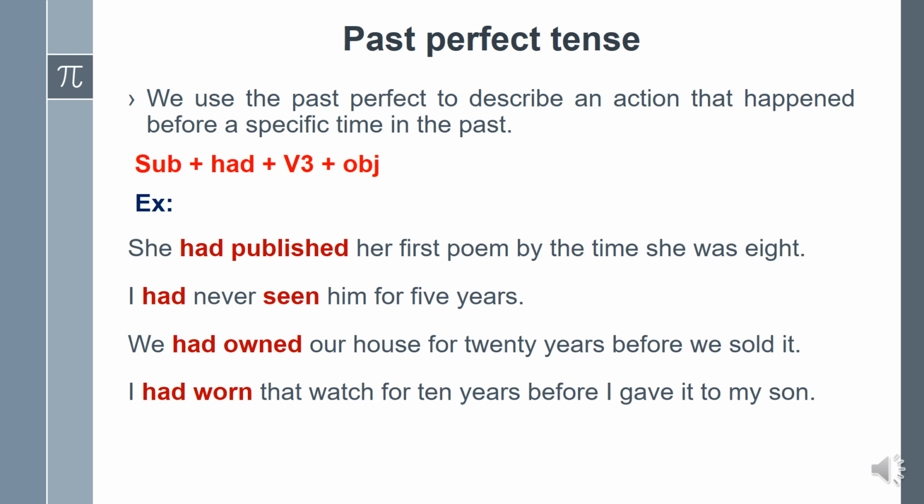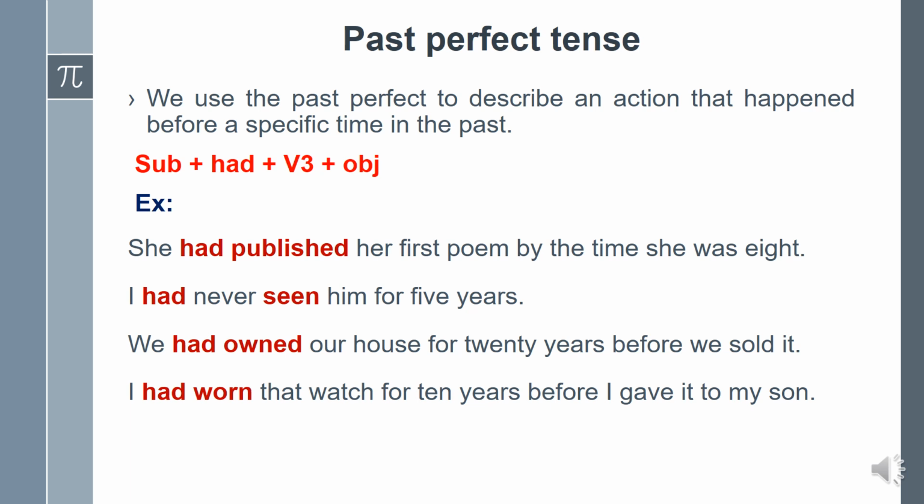Let's see some examples. She had published her first poem by the time she was 8. I had never seen him for 5 years. We had owned our house for 20 years before we sold it. I had worn that watch for 10 years before I gave it to my son. In these sentences, we used V3 form of the verb and the helping verb had plus V3.